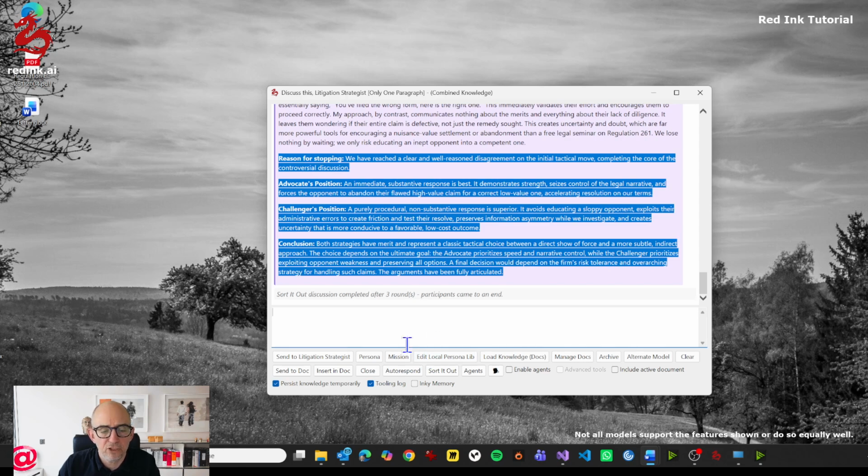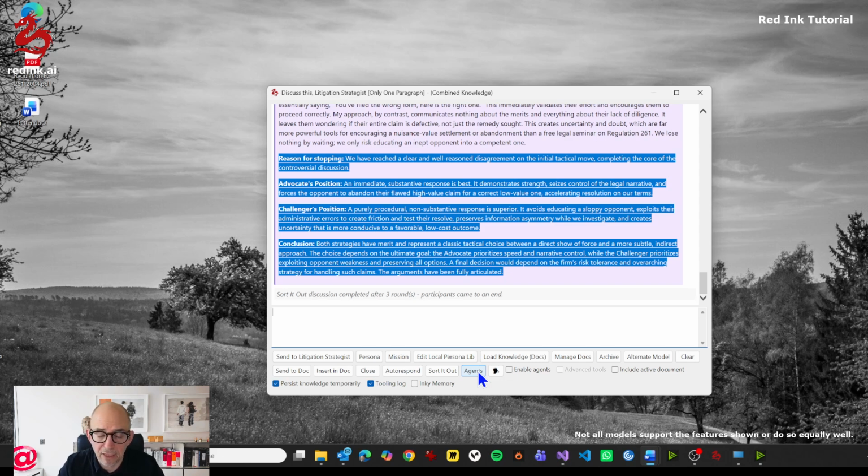I could also switch to persona and have a different type of discussion. And as I mentioned before, I can also use this system to do certain research depending on what the topic is. I will talk about that later on in another video, but you also have access to all the agentic features that are available in Red Ink also through this one here.